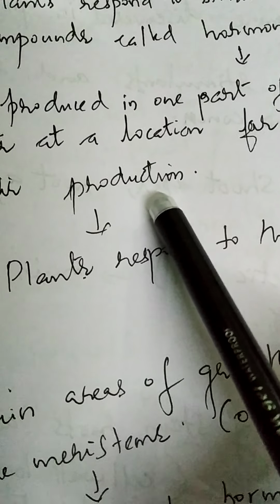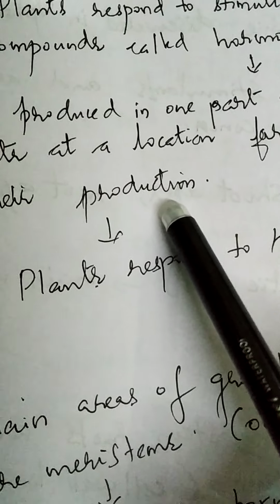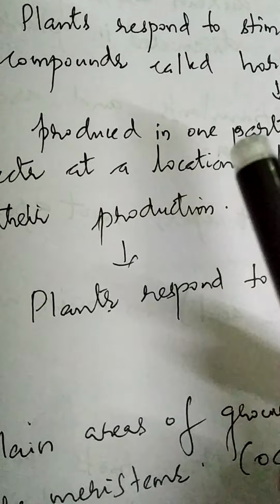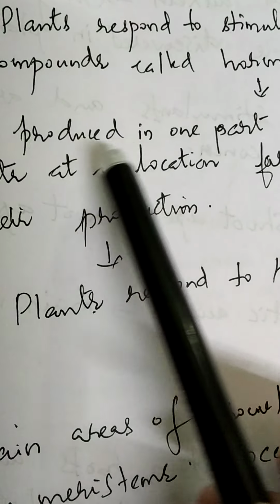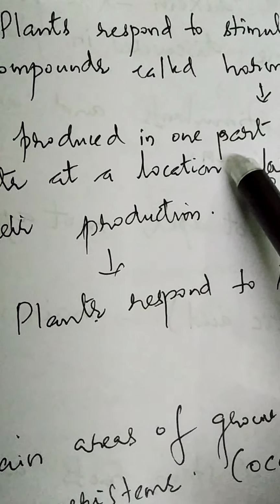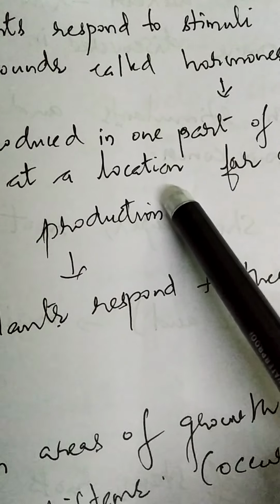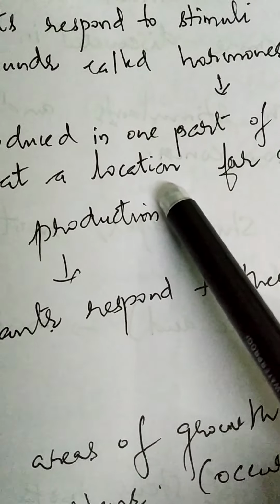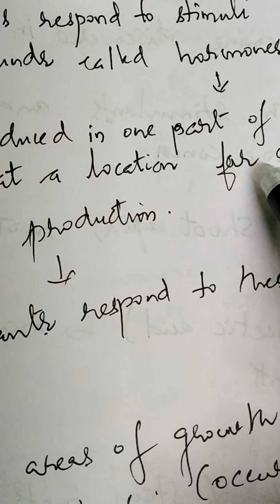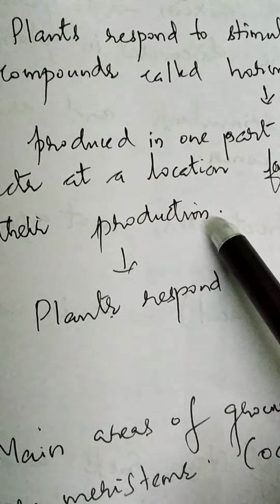Even in animals, we see the same process. So even if the hormones are produced in a particular part of the plant body, their action will be at a different location far away from the site of their production.